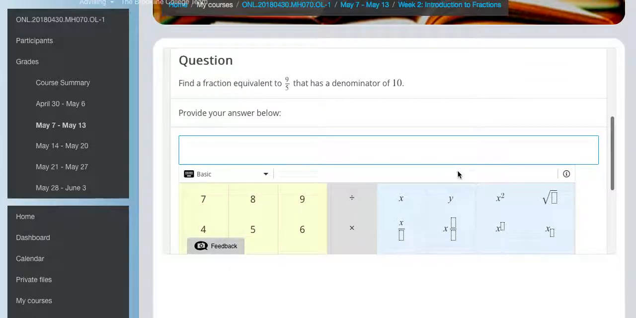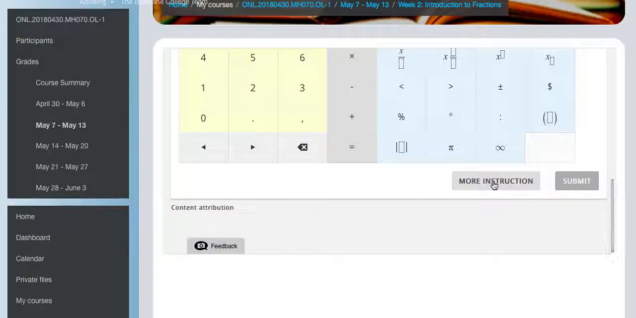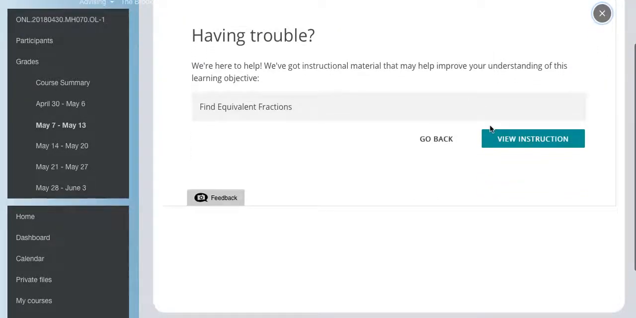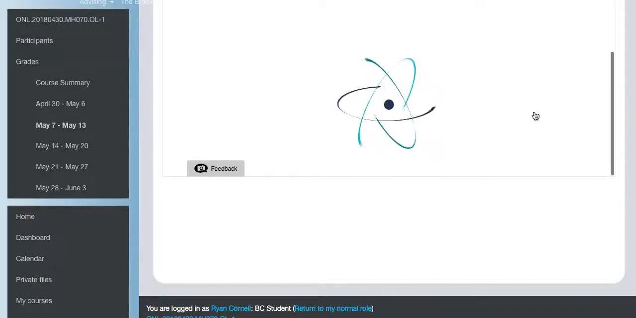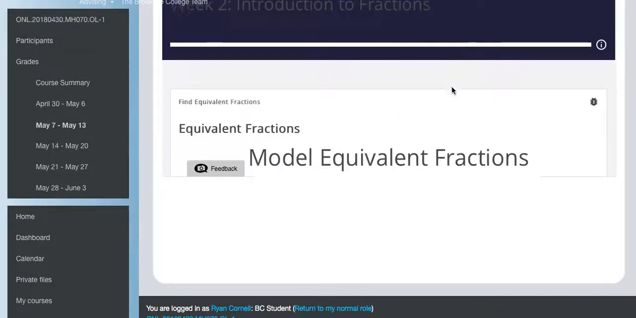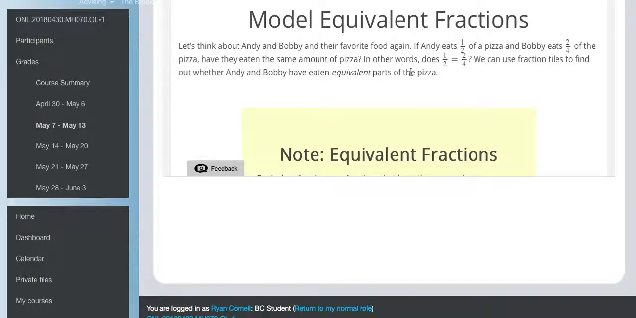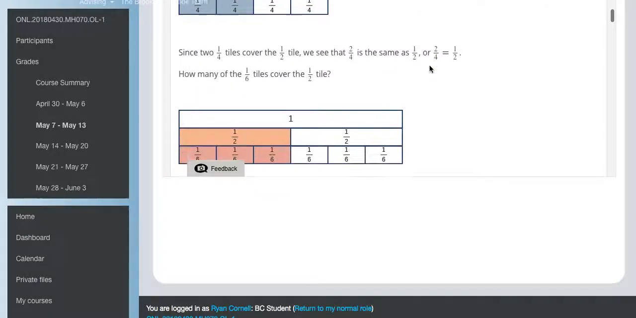Additionally, you have great features here. Like I said, when you scroll down, you'll see this button for more instruction. Maybe you're looking at the problem and you're just thinking, I don't know how to do this. Well, you can use this right here to help you learn. So click on more instruction, and then click view instruction right here. It'll load, and as we scroll down, we'll see some kind of explanations, and many of these actually have some videos too.